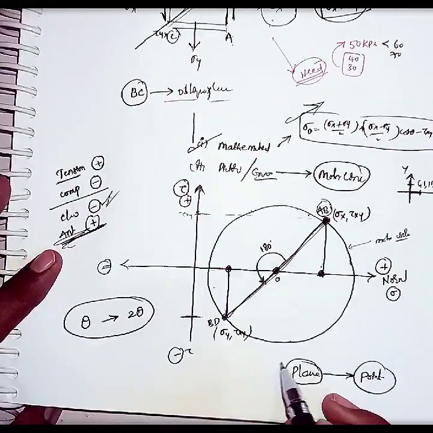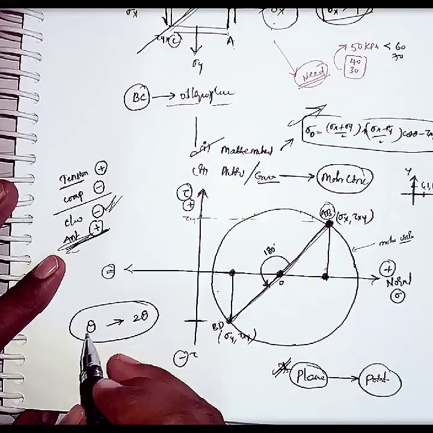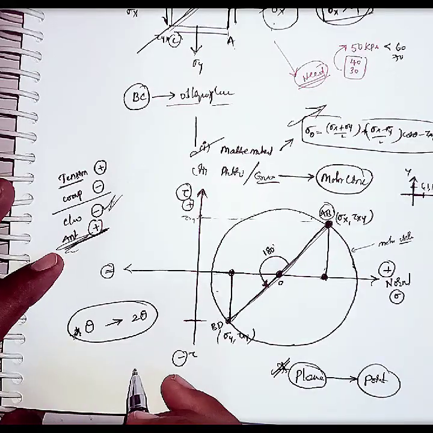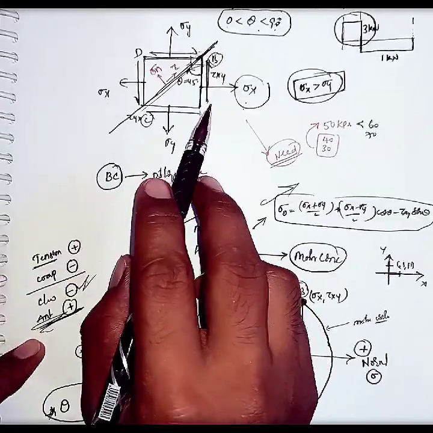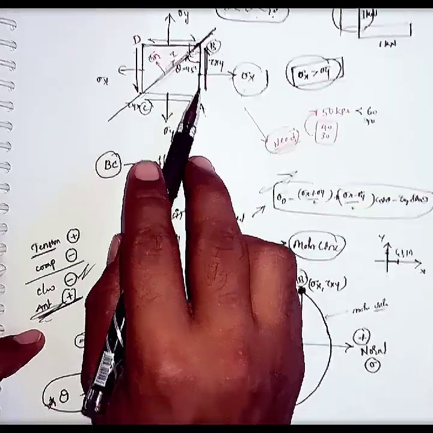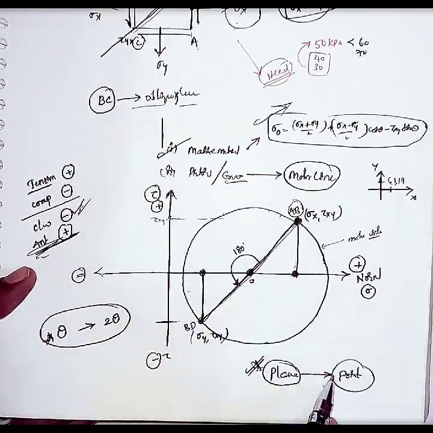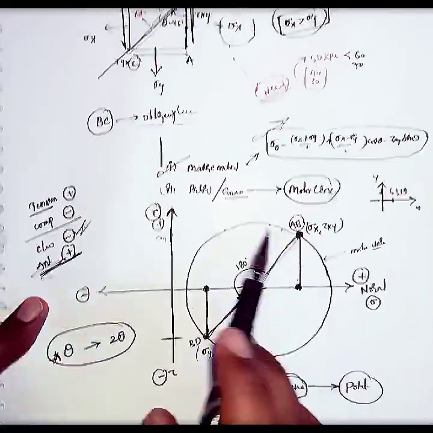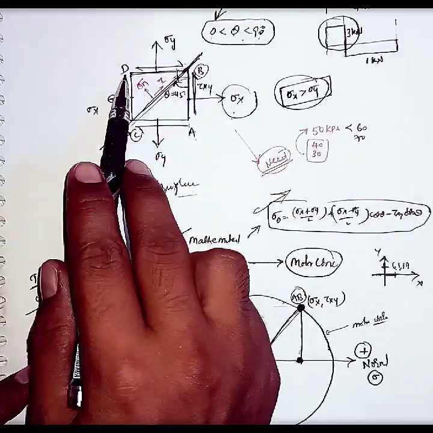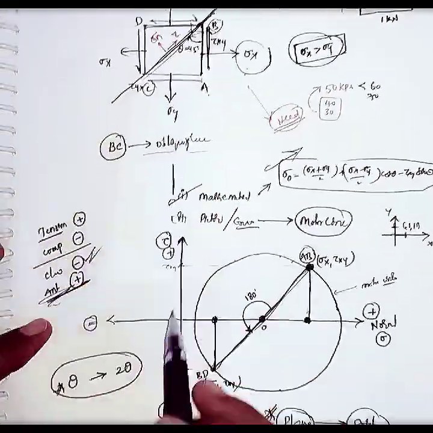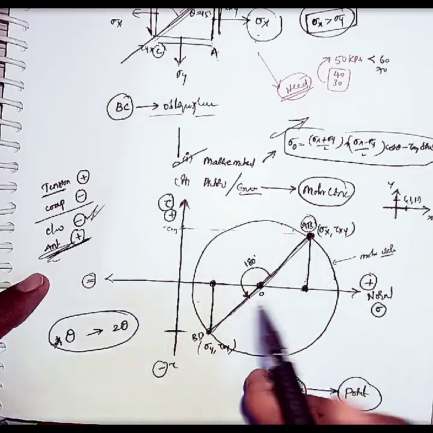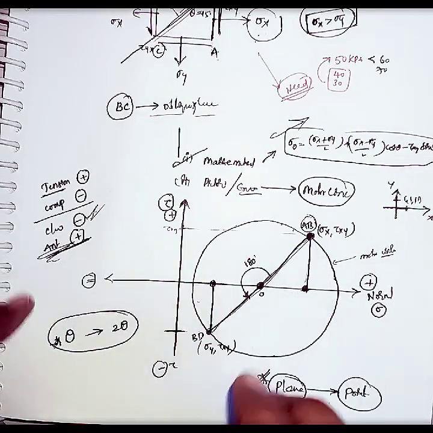These 2 points are very, very important. Listen carefully. Each and every plane on the loaded diagram is represented as a point on the Mohr circle, and the angle between any 2 planes, theta, is represented as 2 theta on the Mohr circle.